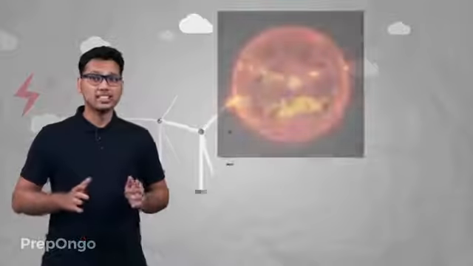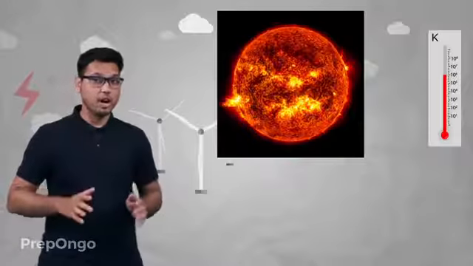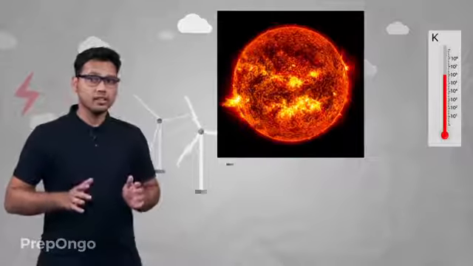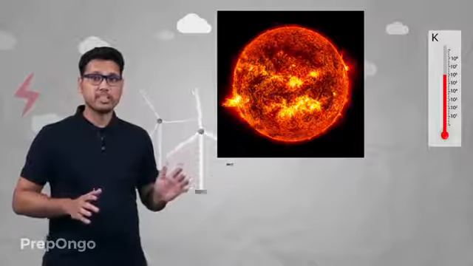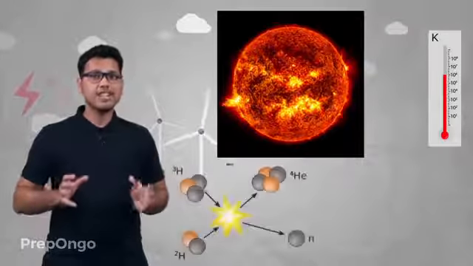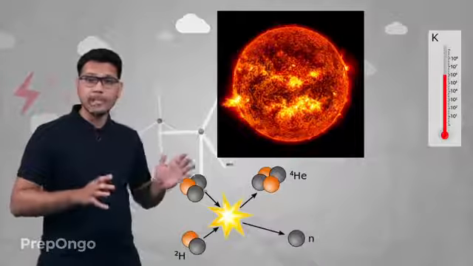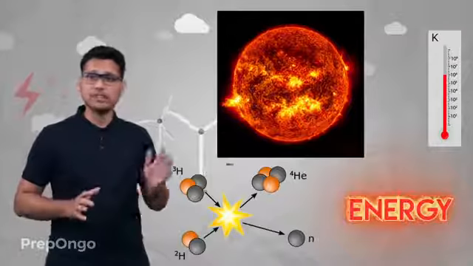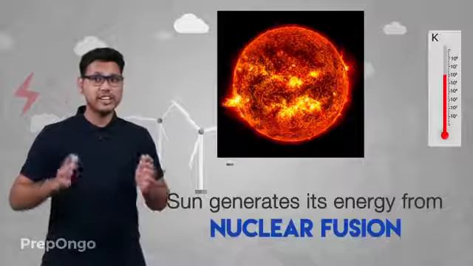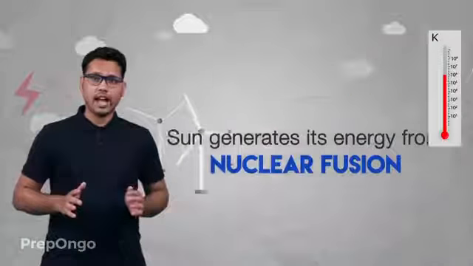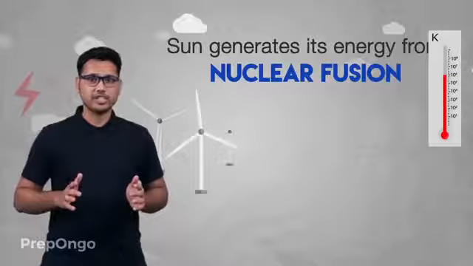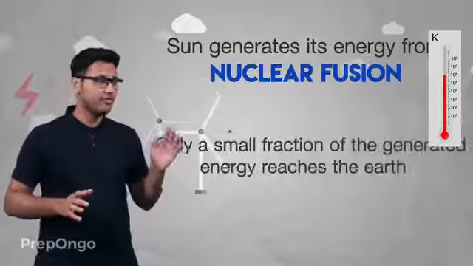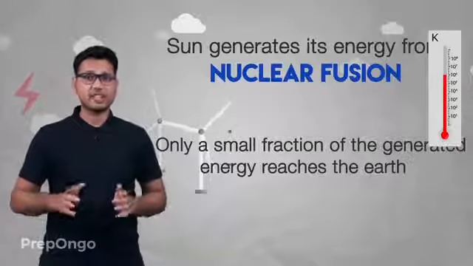But if we look at the sun, the temperatures are much above this required temperature for fusion. So at the sun, this nuclear fusion process takes place. The lighter nuclei of hydrogen combine to form helium and a huge amount of energy is liberated in this process. So the sun receives its energy from nuclear fusion, and this is a huge amount of energy which is generated by nuclear fusion. Only a small amount of this energy from the sun reaches the earth, which sustains life on this planet.